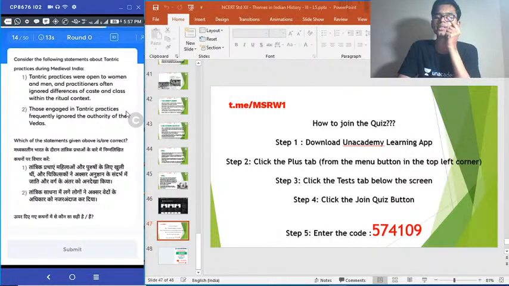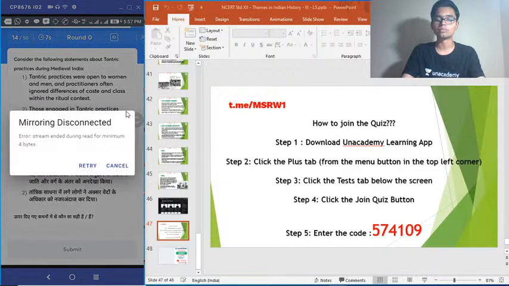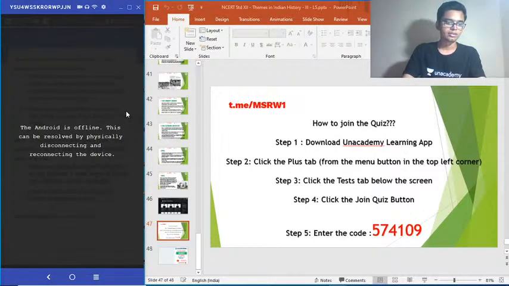So tantric practices, another important area in your medieval Indian history. Also, there is this tantric sect in Buddhism also. I think you know about that, Vajrayana Buddhism. So there is something common to all these.